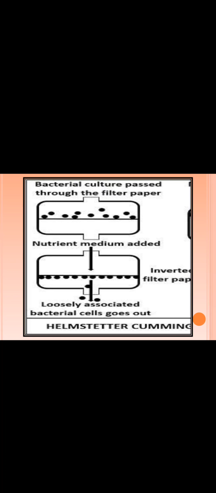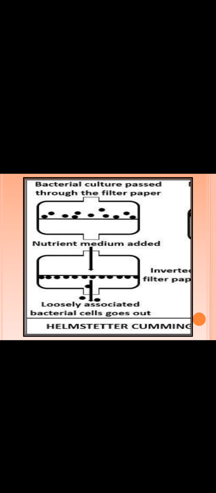Okay, then what I do is invert this funnel. This part comes up and this part comes down. So when I invert it, what happens? The filter pad also gets inverted, and all the organisms that were facing upwards are now facing downwards, like this. I have just inverted the entire setup.